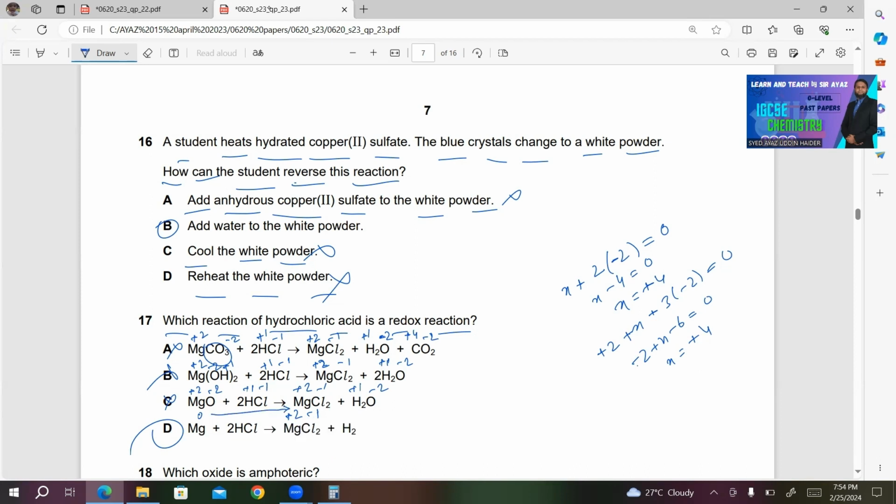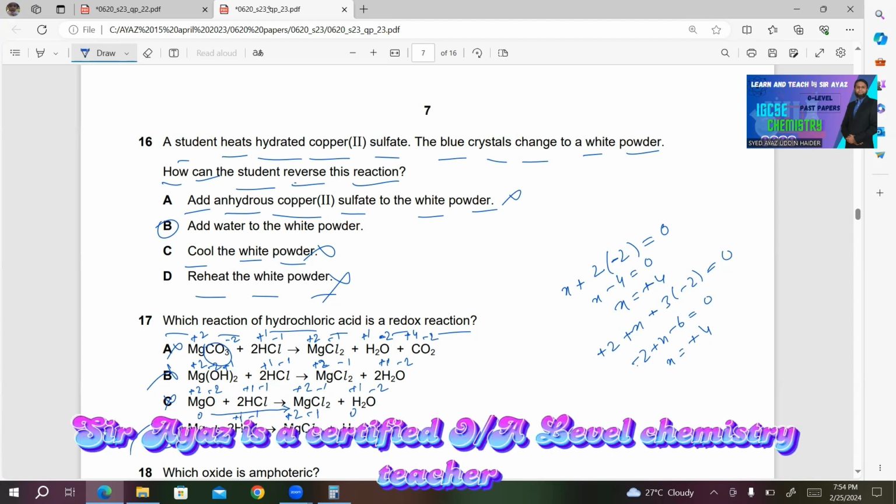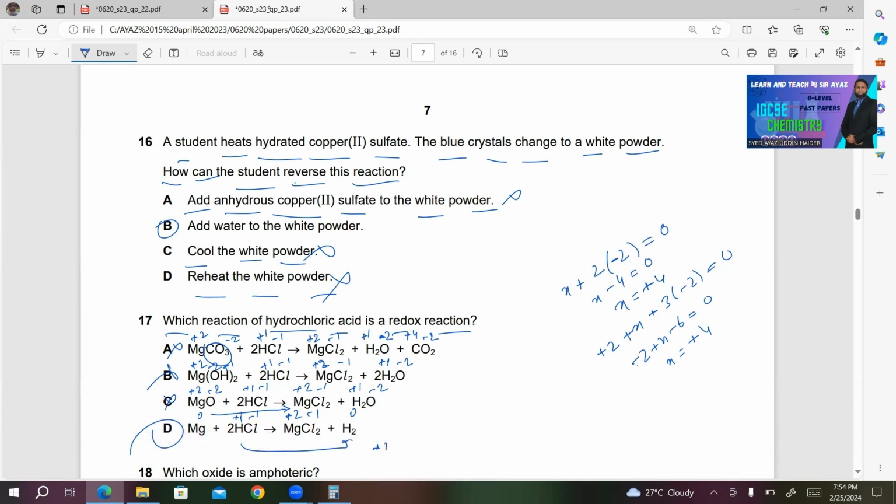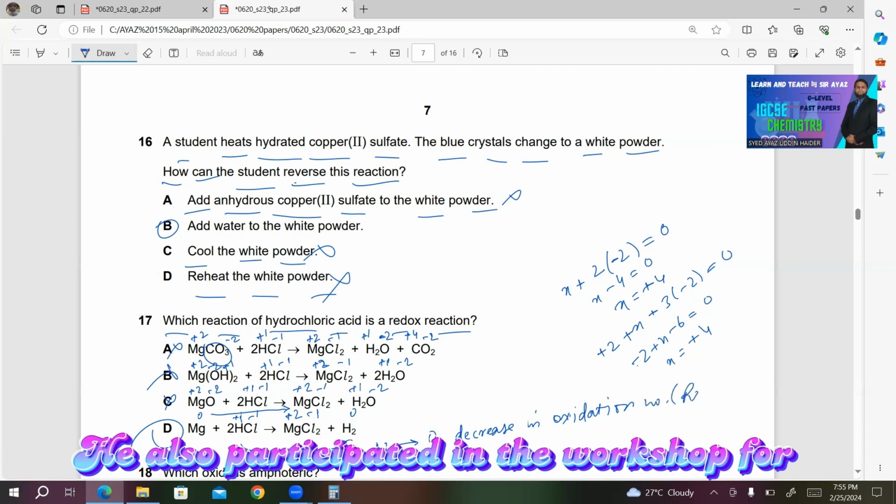What about HCl? In HCl, hydrogen is carrying +1, Cl is carrying -1. On the product side, H2 is carrying 0. So there's a change in oxidation number for hydrogen also. That is +1 to 0. +1 to 0 means decrease in oxidation number. So it is reduction.